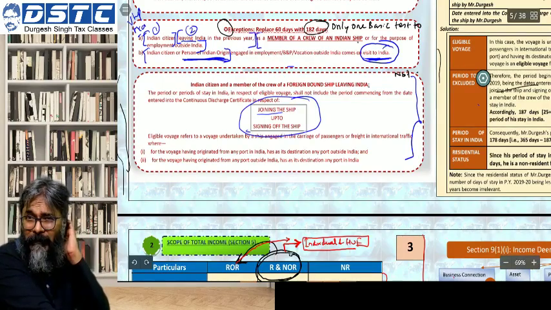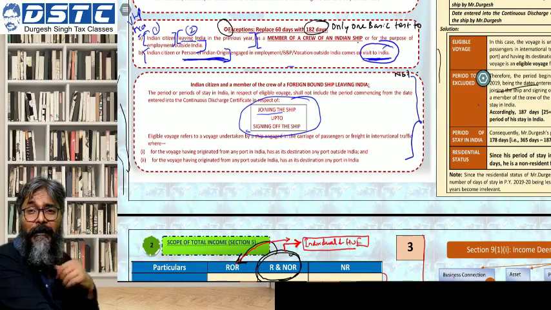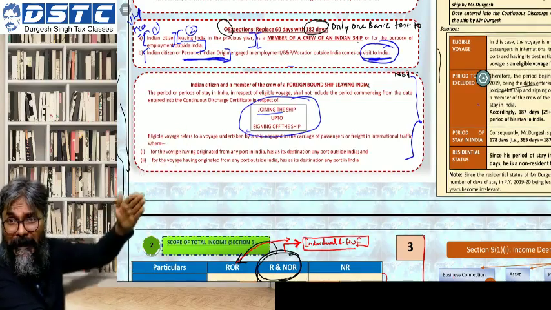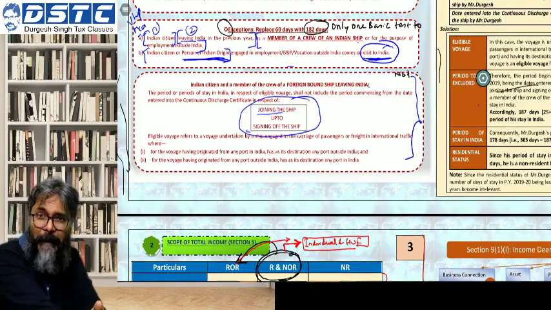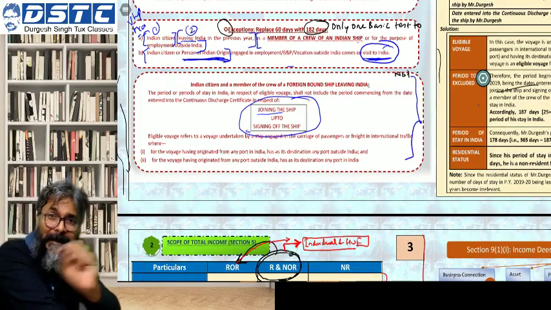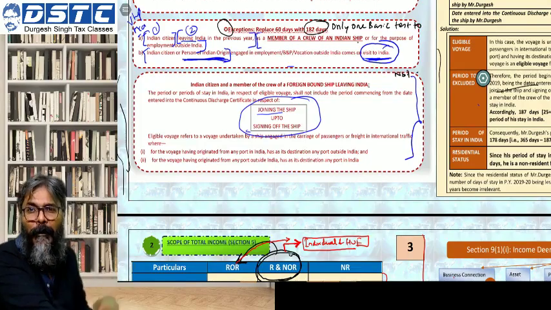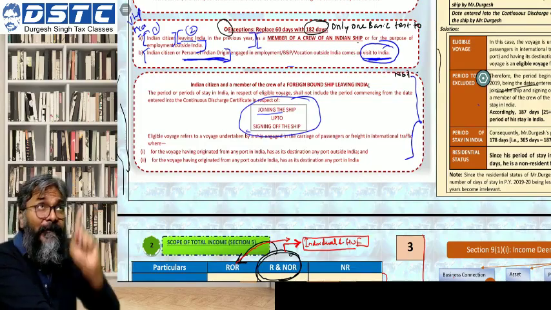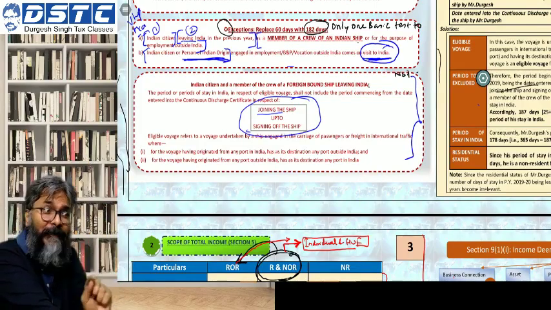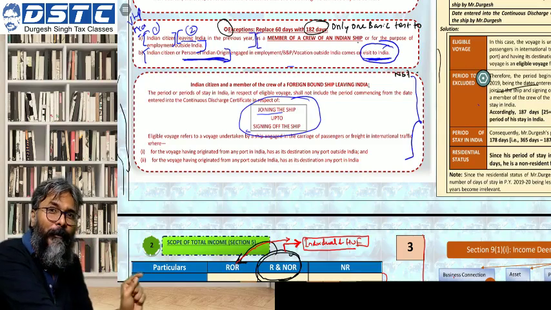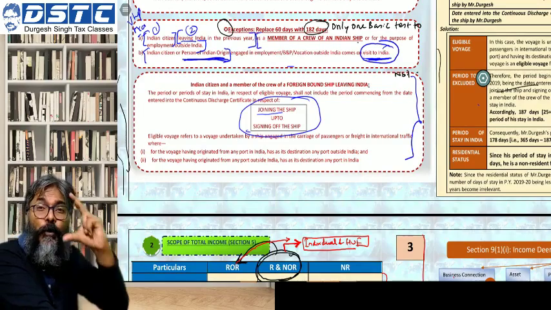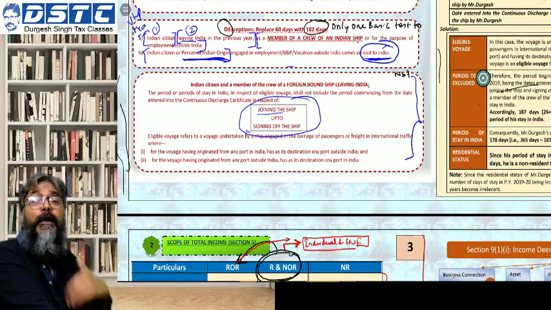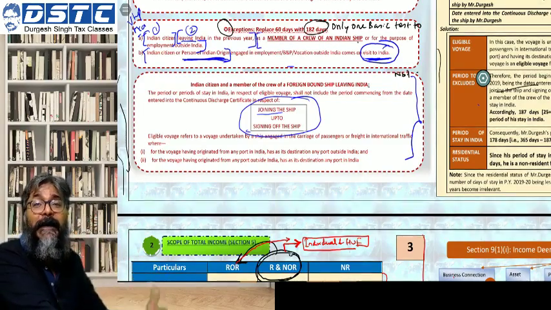Do you know when I am going to sign off? When the ship comes back from Dubai and I reach Visakhapatnam again, that time I will sign off the logbook. So from the day I boarded the ship to the date I sign off the logbook, those total number of days will not be considered as a stay in India.